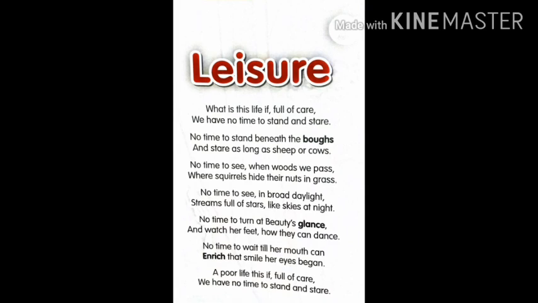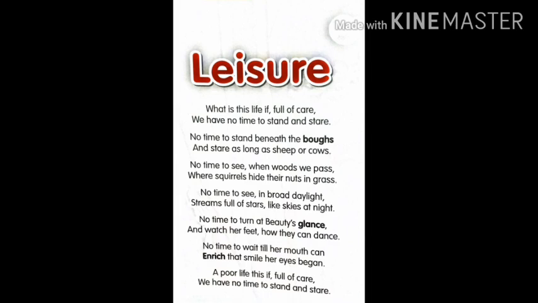Children, did you ever enjoy like that? Did you ever see such things in nature? So what does the author want us to see, and why does he want us to see all this? Really, it will be very fun to look like this. It's to enjoy the nature.